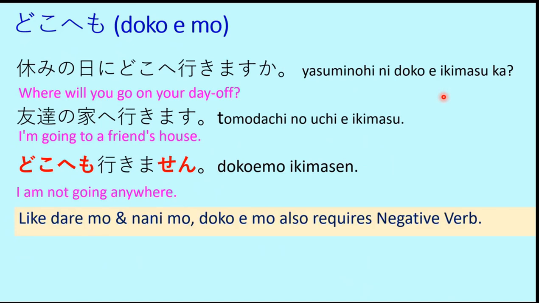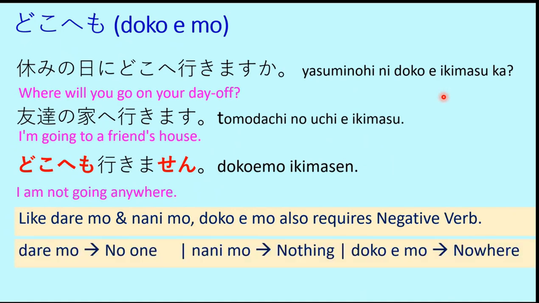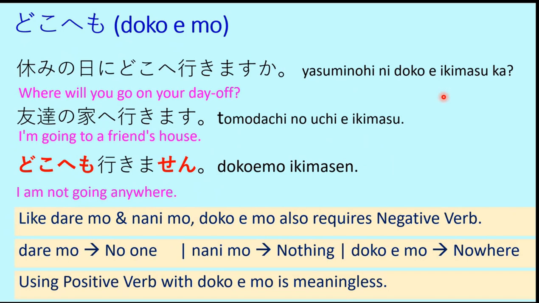Like daremo and nanimo, doko e mo also requires a negative verb. So just like daremo and nanimo, doko e mo is also used with the negative verb. Daremo is no one, nanimo is nothing, doko e mo is nowhere. And using a positive verb with doko e mo is meaningless, just like it is meaningless with daremo and nanimo.